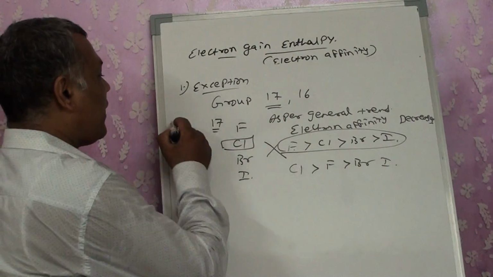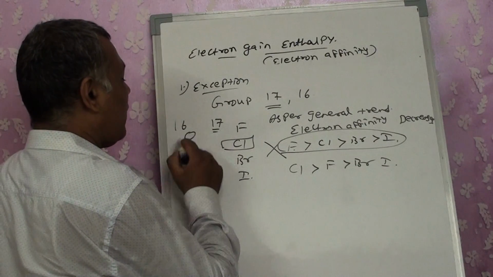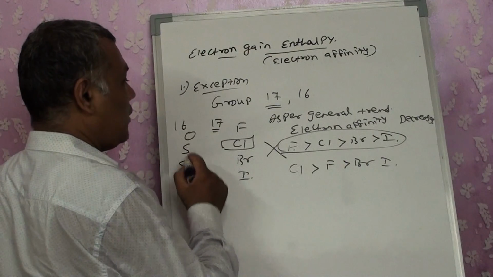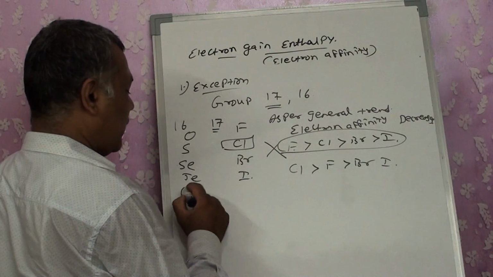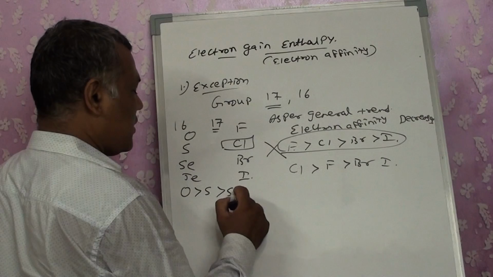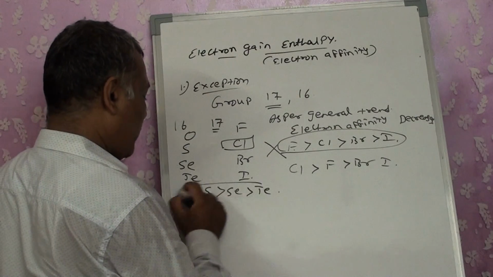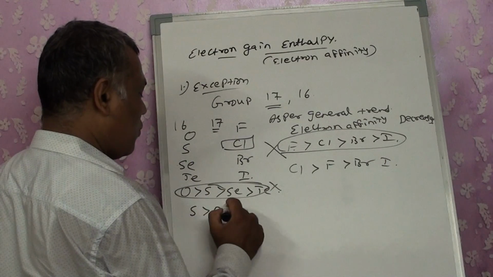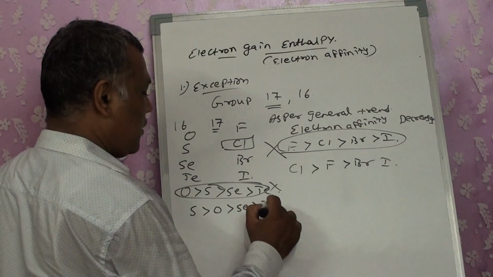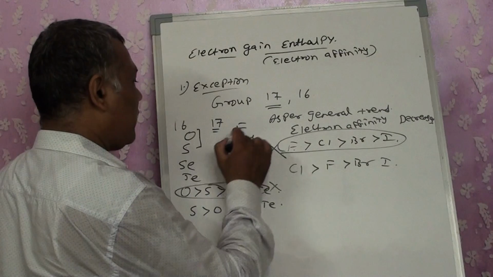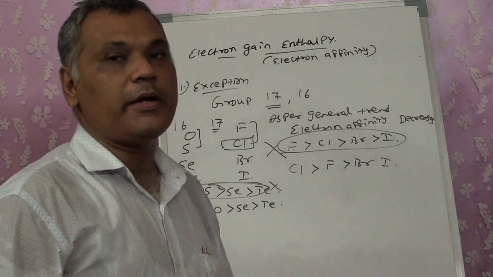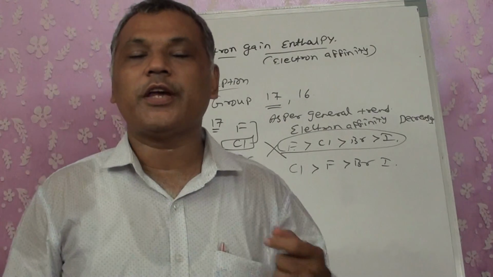What will we have in group 16? Oxygen, sulfur, selenium, tellurium. Again, as per the rules, we should get O, S, Se, Te, right? But we are not getting it. We are getting S, O, Se, Te. That means our first element is interchanging its position. Now what is the reason behind it? Why has the trend changed?